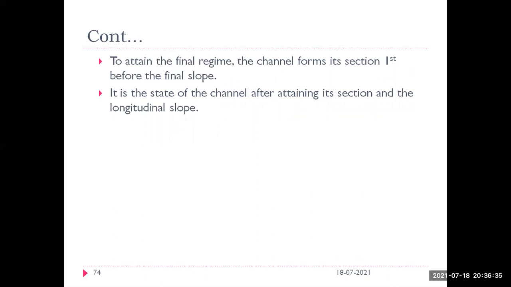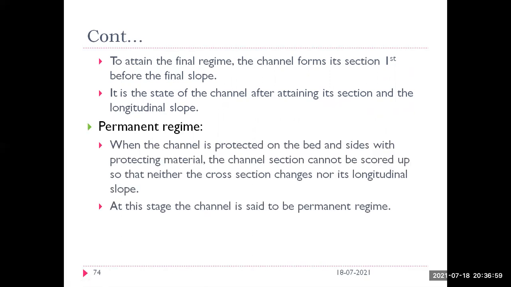Before a final slope, it should form its section and attain its slope also. So final regime is the state of the channel after attaining its section and also the longitudinal slope. Initially it attains only its section; in the final regime it attains both slope and section. That is called the final regime.